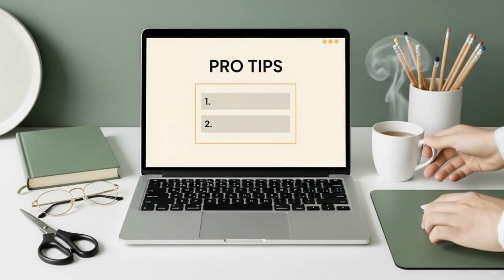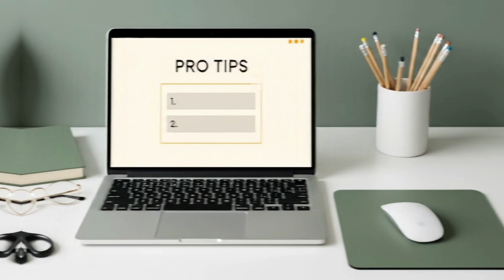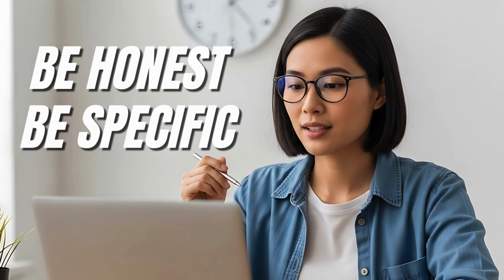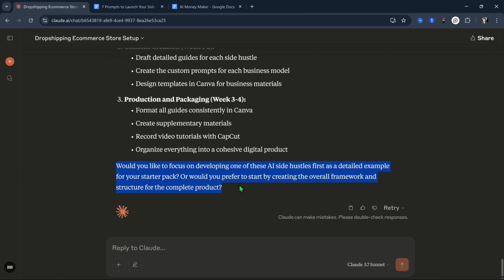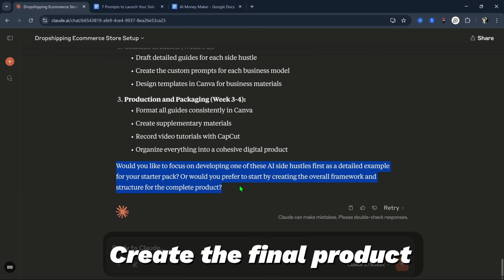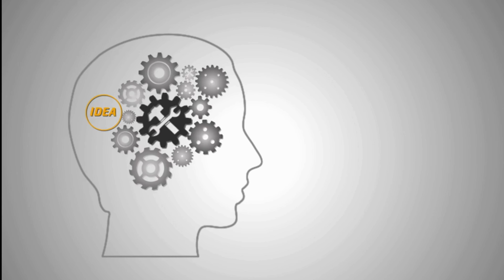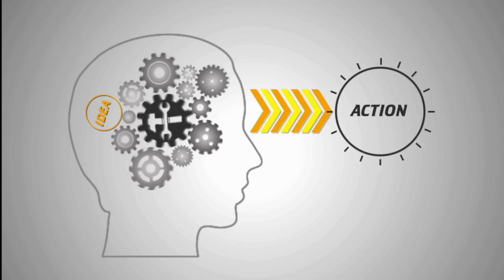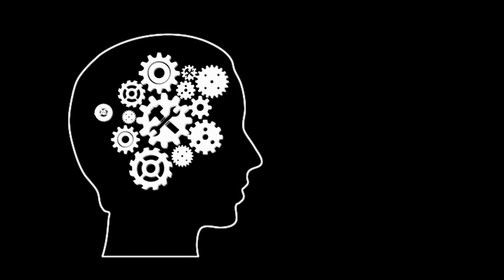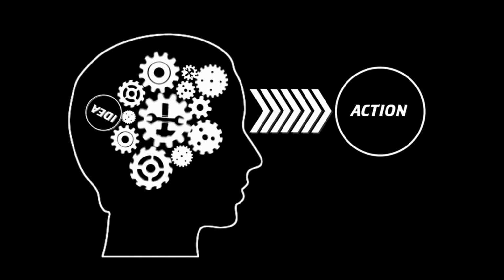And here's a couple of pro tips to help you get maximum results. First, just be honest and specific when answering the question. Remember, this prompt is built to adapt to you and your situation. For instance, I'm experienced in building guides. I would move forward from here by telling the bot to go ahead and create the final product. Then I would iterate from there. And third, take action on one of these suggestions quickly, even if it's small. This is going to help you build momentum and dramatically increase your chances of success.